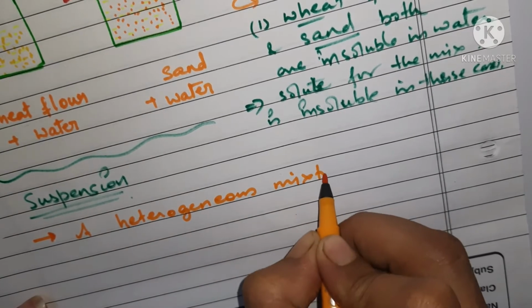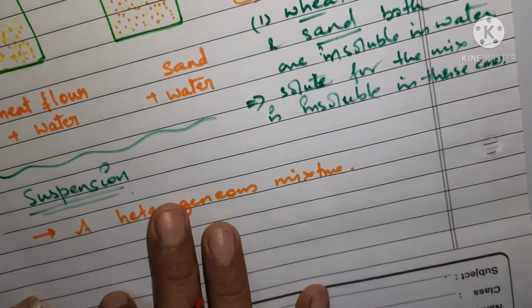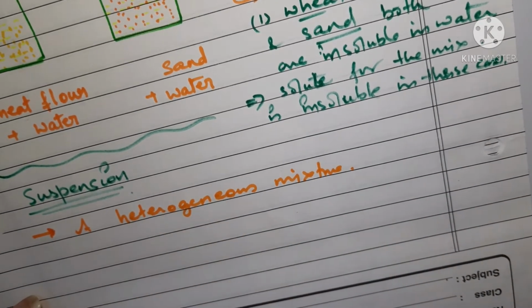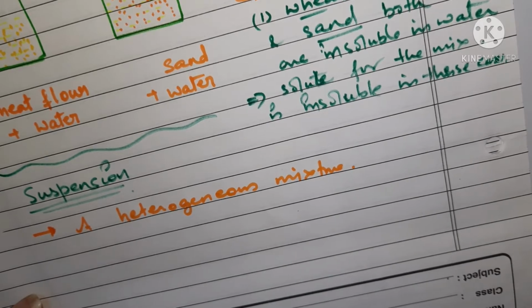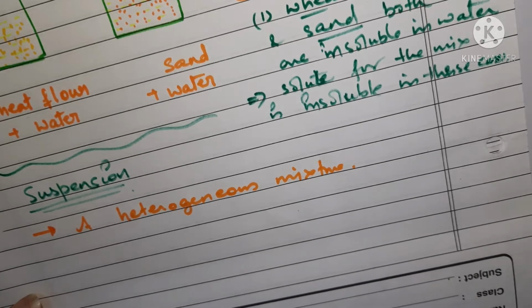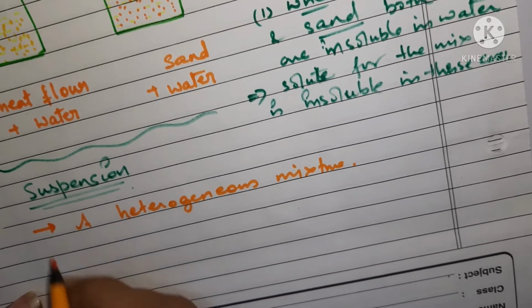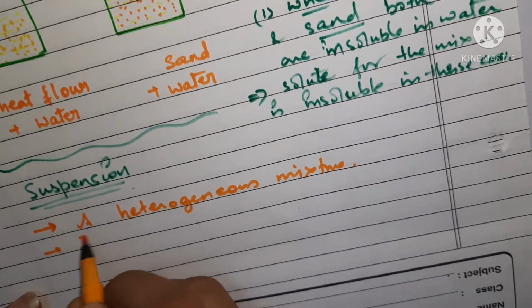This is the first point which you should know. The small particles are not actually spread uniformly throughout. The particles are simply insoluble particles, so it is a heterogeneous mixture.